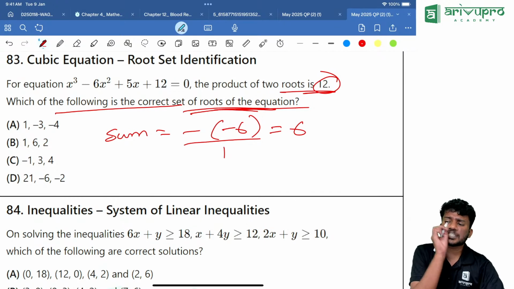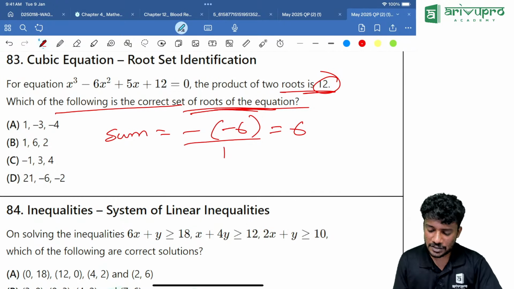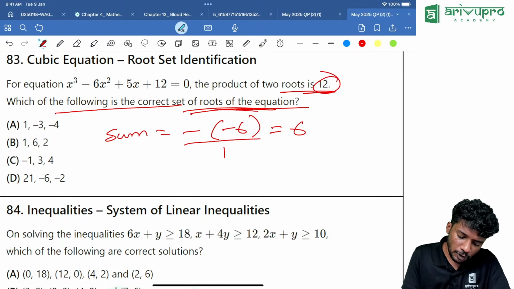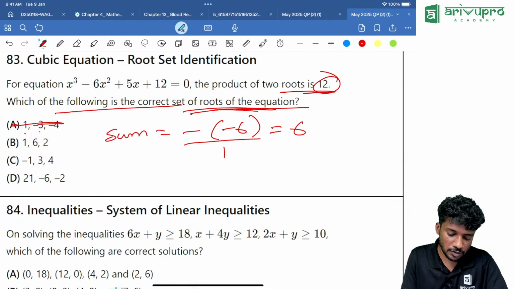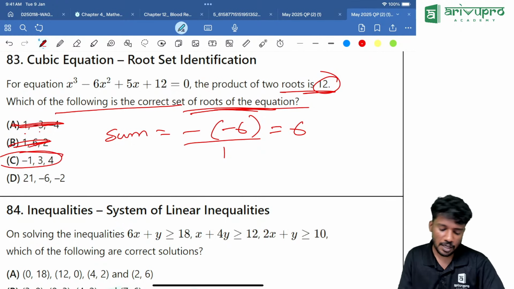Now we will check which of the options is giving us 6. Which of the options is giving sum as 6? 1 minus 3 minus 4 is how much? Is it 6? No. Then 1 plus 6 plus 2, is it 6? No. Minus 1 plus 3, that is how much? Yes, 2 plus 4, that is 6. Option C is the answer.